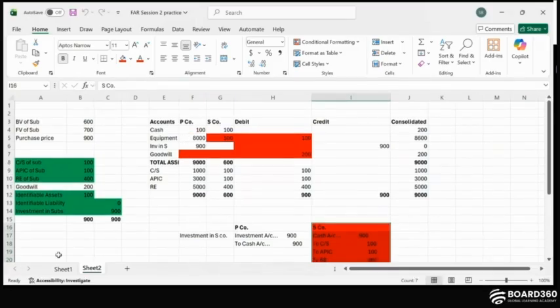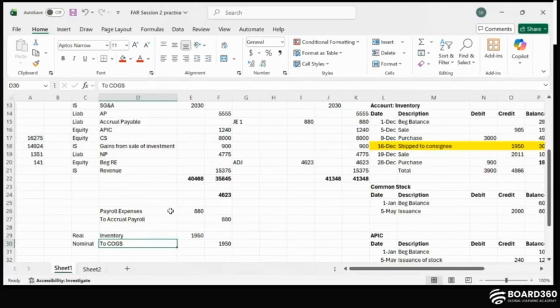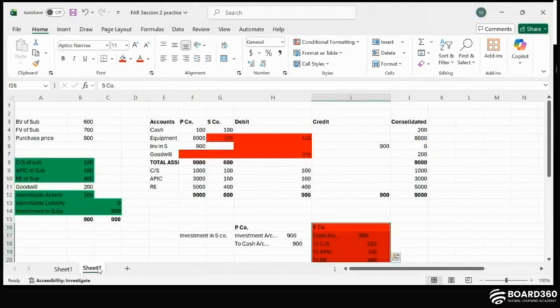Over here, let me just see. Let me just quickly revise the question. So the question was for the book value of 600 in the subsidiary company. Here, if you see, this is the balance sheet of the subsidiary company, and book value is nothing but the equity value. So here equity value is 600, which includes $100 of common stock, $100 of APIC, and $400 of retained earnings, right? So total of $600.